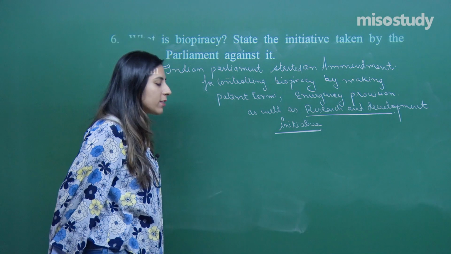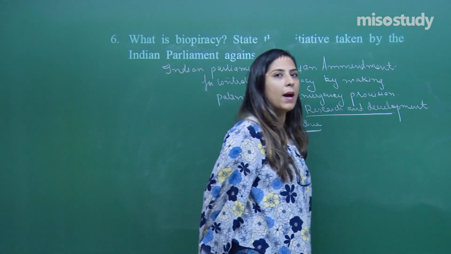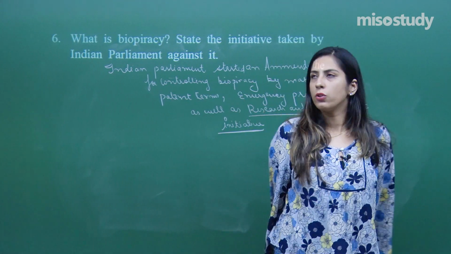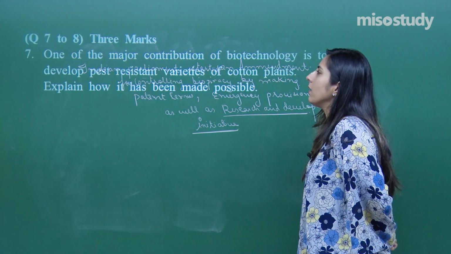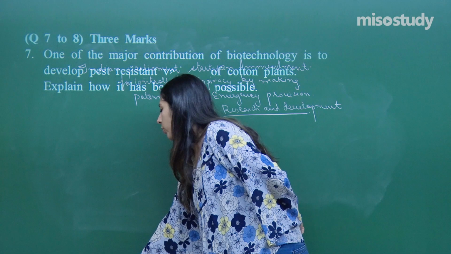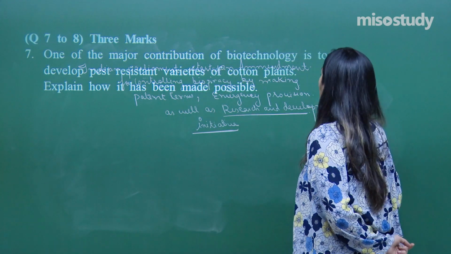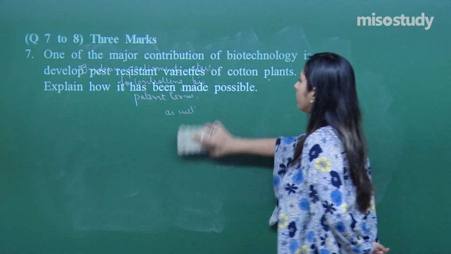So this is a basic step to control biopiracy, right? So this was question number 6. Let's move on with the next category, that is a question of 3 marks. Hope you have noted down this.